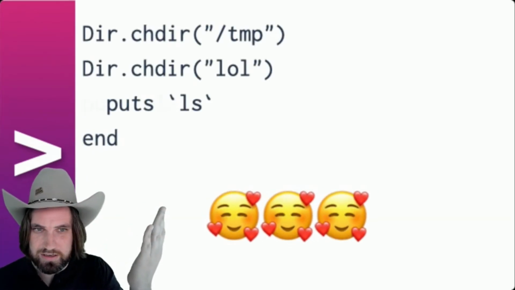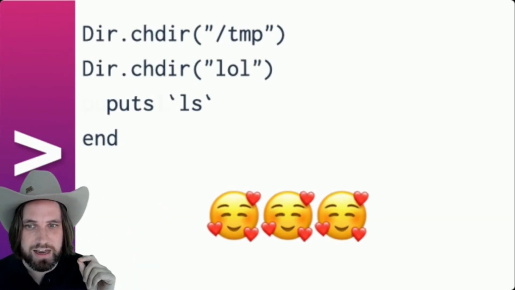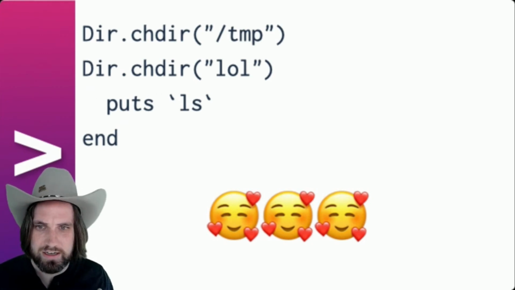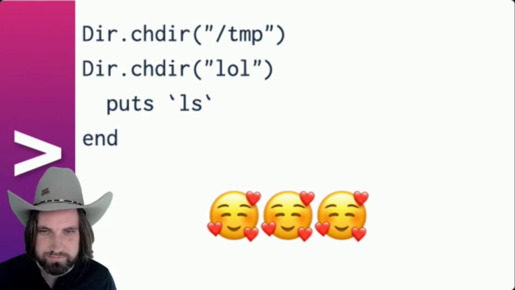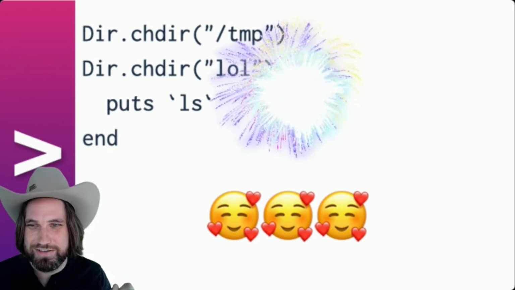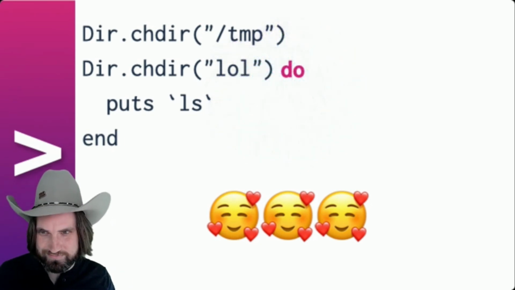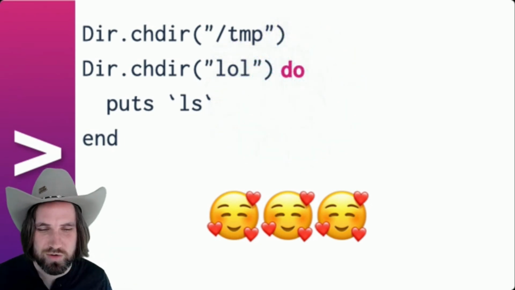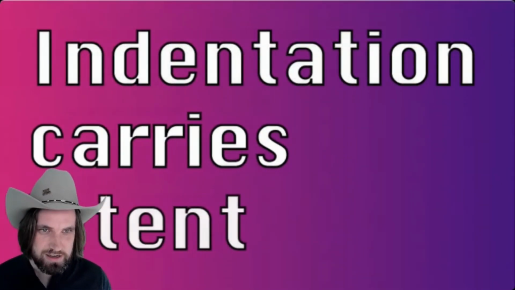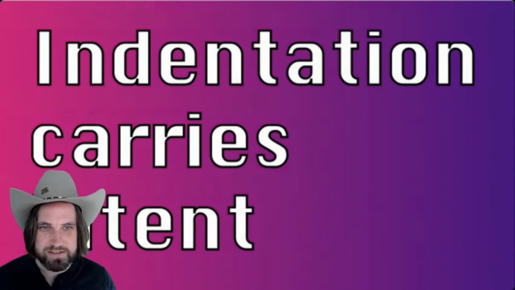This code, on the other hand, is a little bit more clear that the developer intended line 2 to be a block due to the indentation. That's where our do goes. So indentation is going to carry programmer intent. At this point, we've got all of the pieces that we need.